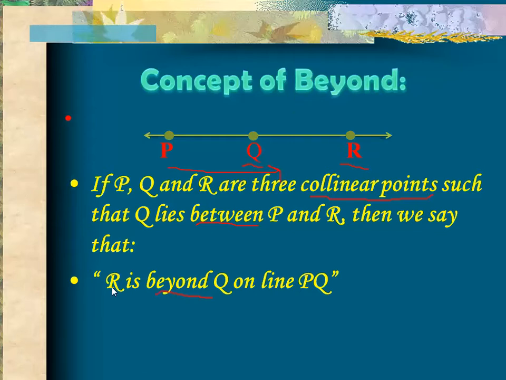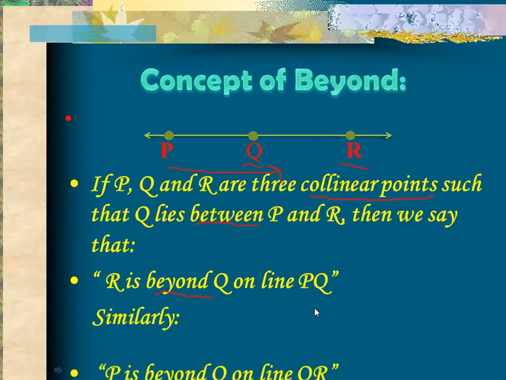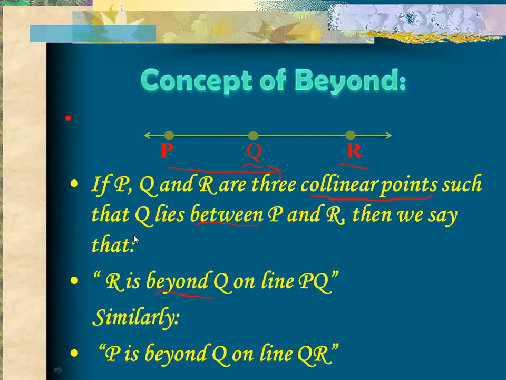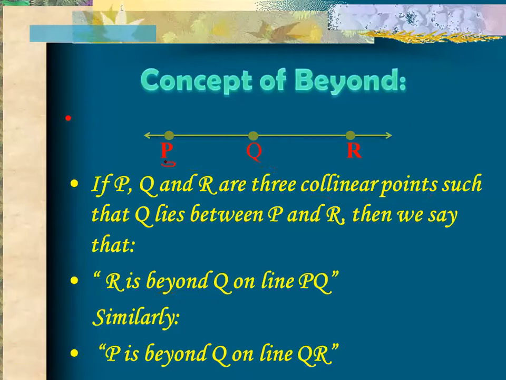So R is beyond Q on line PQ, and you can also say the same about P: this point P is beyond Q on line QR. This is your line QR.